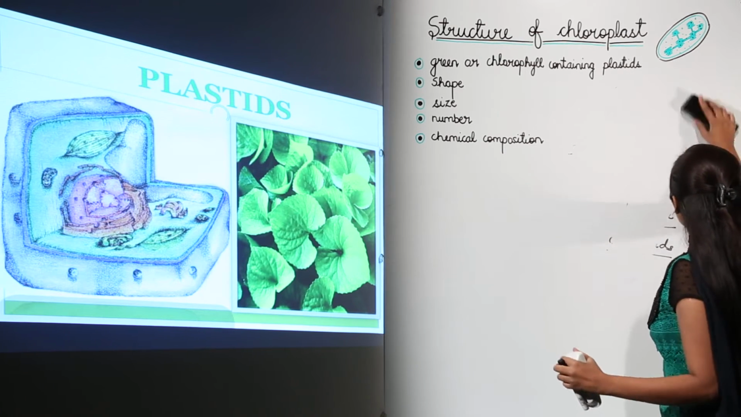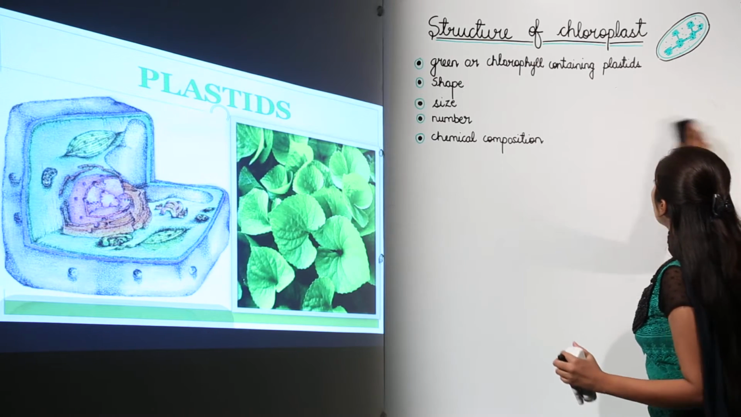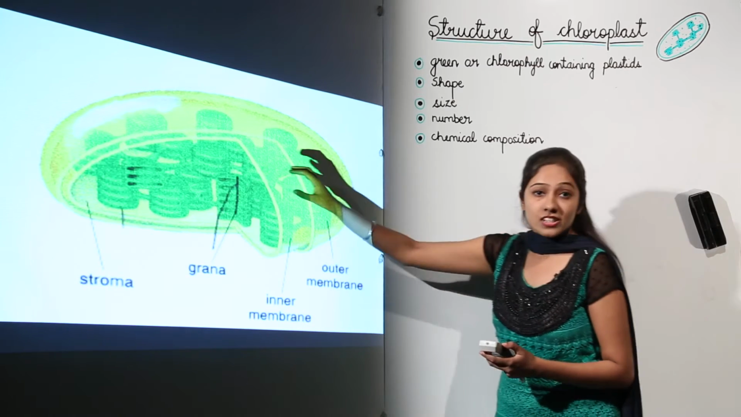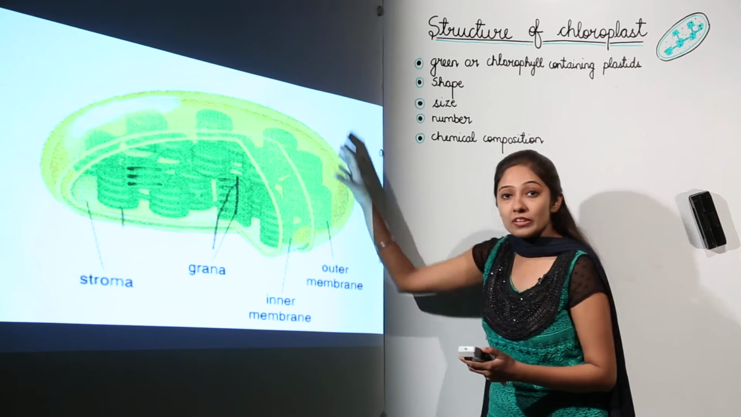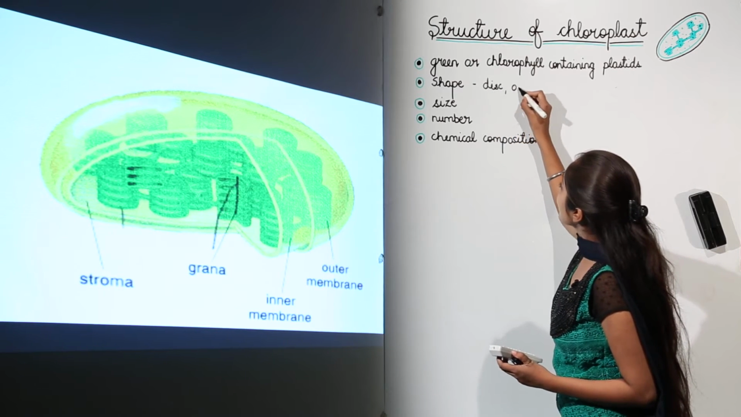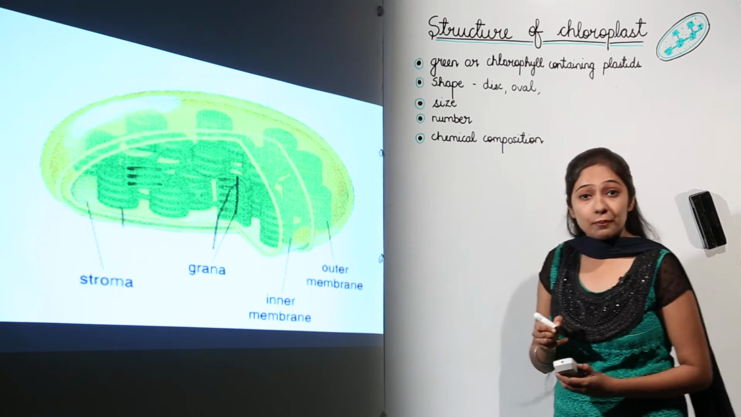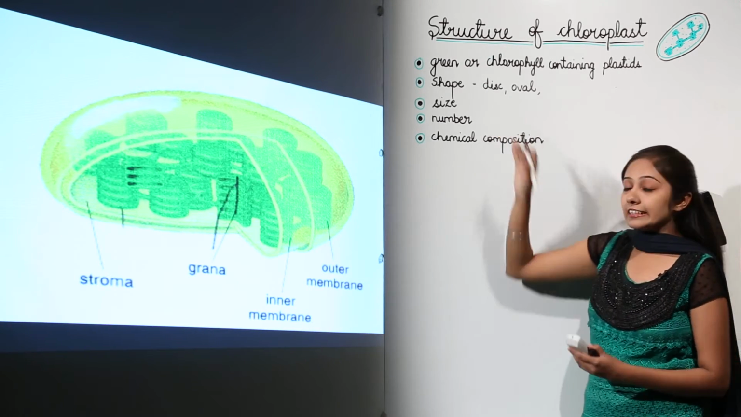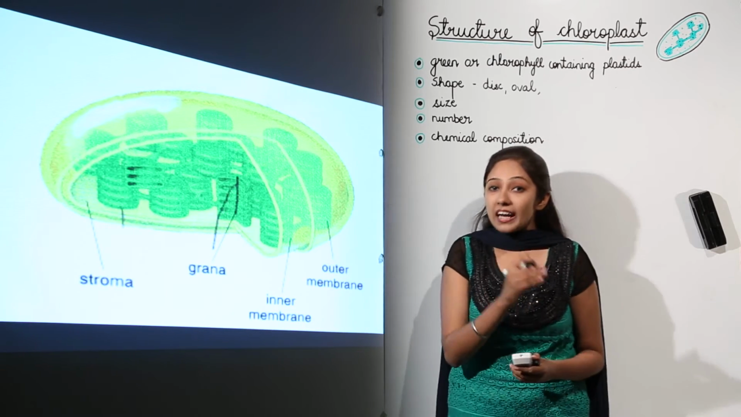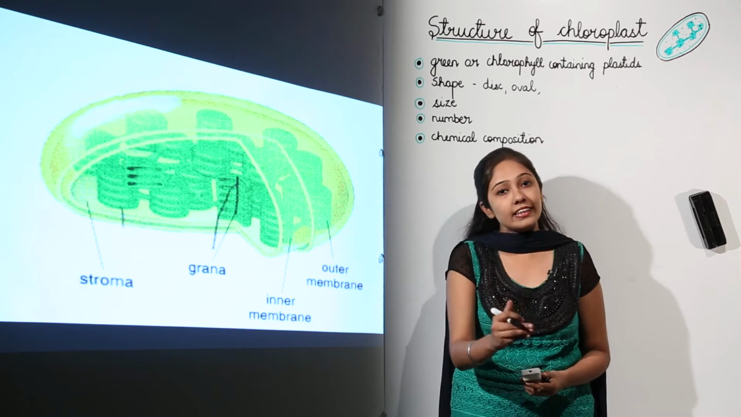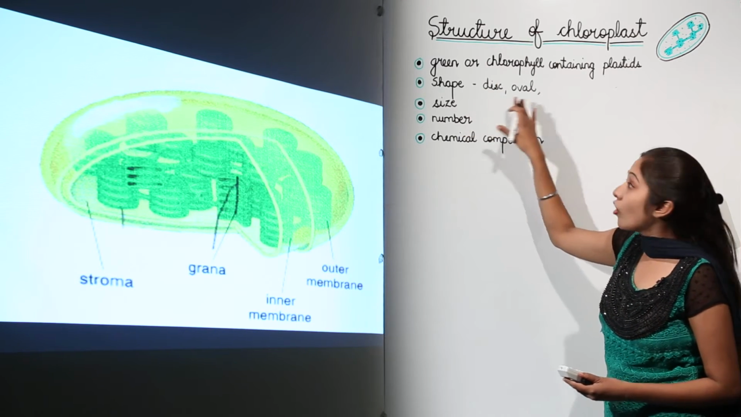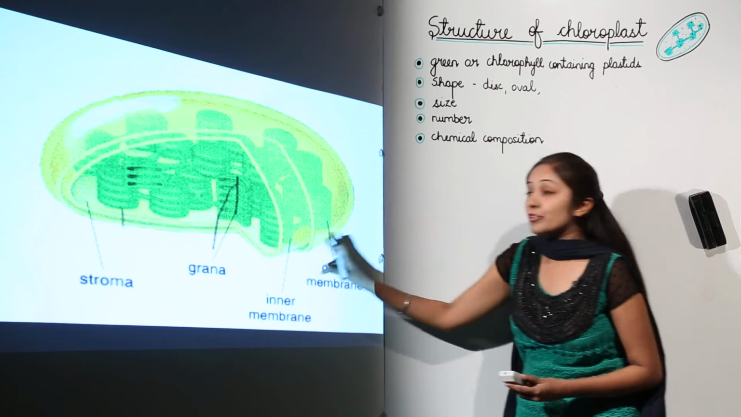Generally, chloroplasts are disc or oval shaped. I will show you an image over here. Here you can see that these chloroplasts are disc or oval shaped. So generally you can write that the shape is disc or oval. But this is not the only case. Chloroplasts are present in plants, but they are also present in certain algae and certain protists. Generally they are disc shaped or oval shaped, as you can see in this oval shaped chloroplast.